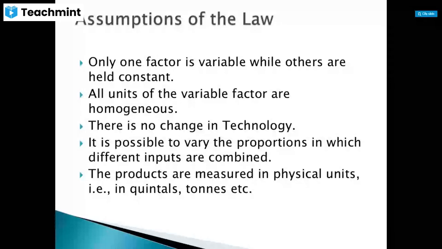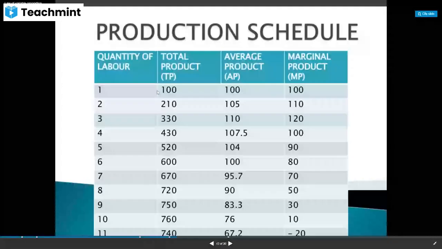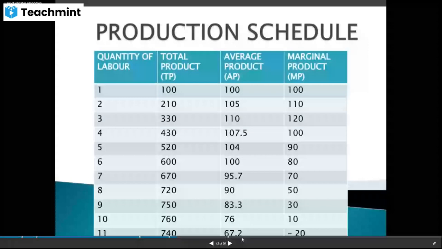That means, what is happening? One factor means laborers, how they are producing. That we are calculating in the law of variable proportion. And if you see here, what is happening to the production schedule? In the first column, we are seeing the quantity of labor, and then total product, average product, and then marginal product. So we know the formula. So how the quantity of labor is changing. That means when one laborer is working, how much is the total product, how much is the average product, and how much is the marginal product.